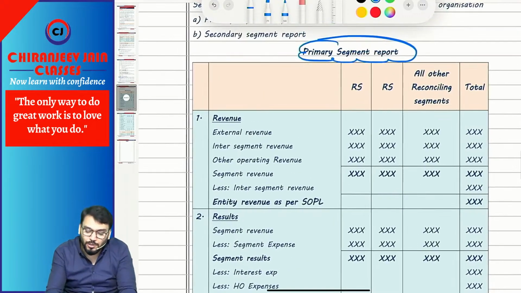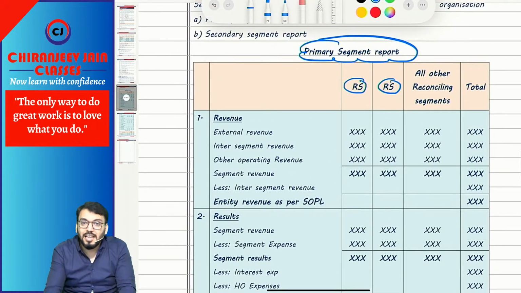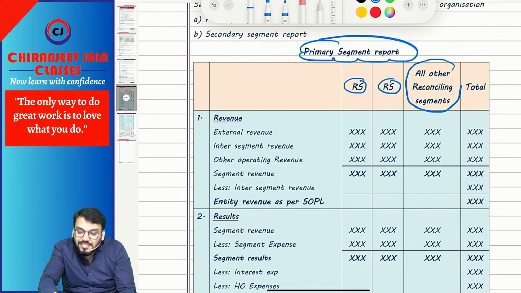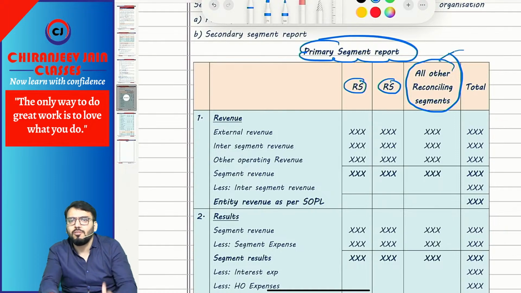So they will give some reportable segments, and any segments which are not reportable will be consolidated for reconciliation purpose. That will be known as all other reconciling segments. However, in exams till now they have not asked this point. They have given all segments and all segments are reportable.